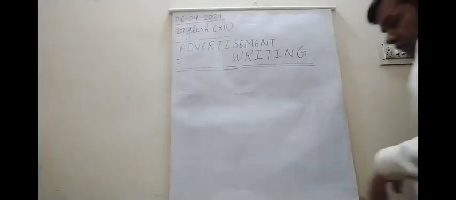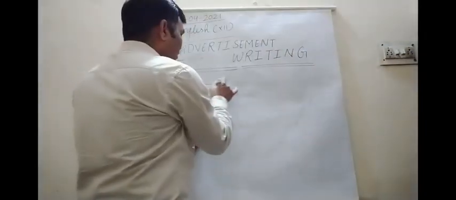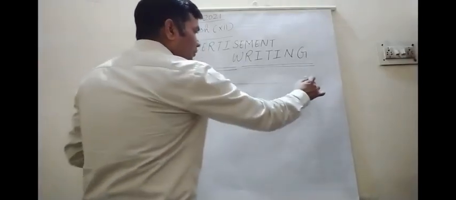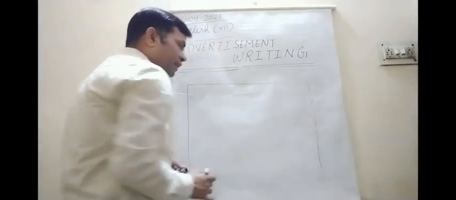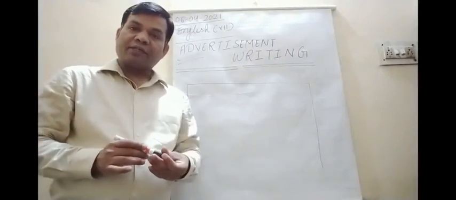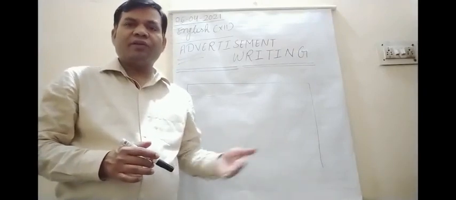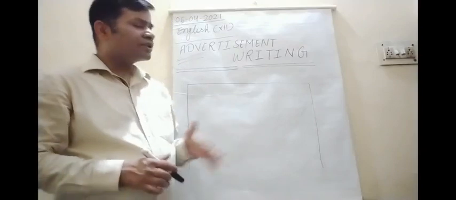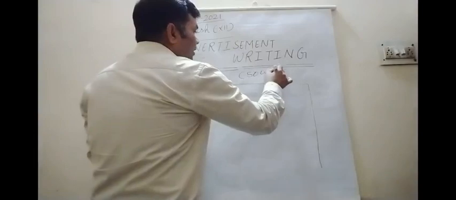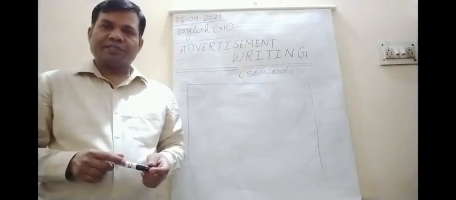So first of all, we have to draw three-sided lines. This is the three-sided lines. Then in the same way, don't draw the bottom line, and your words may go beyond the box and it will look very ugly. Okay, and you must remember the word limit, which is 50 words. Advertisements are written under 50 words. Don't cross the word limits.